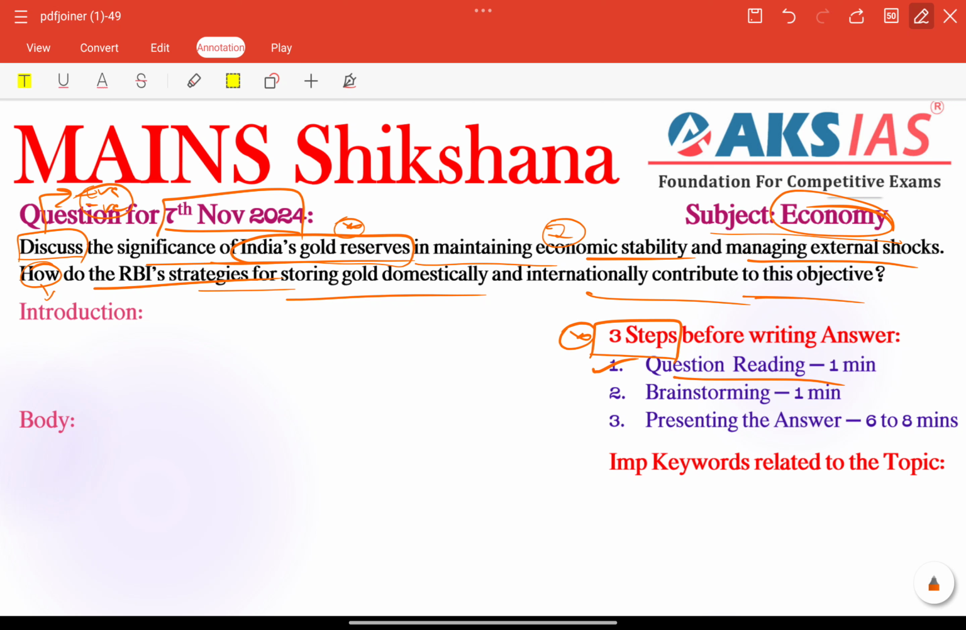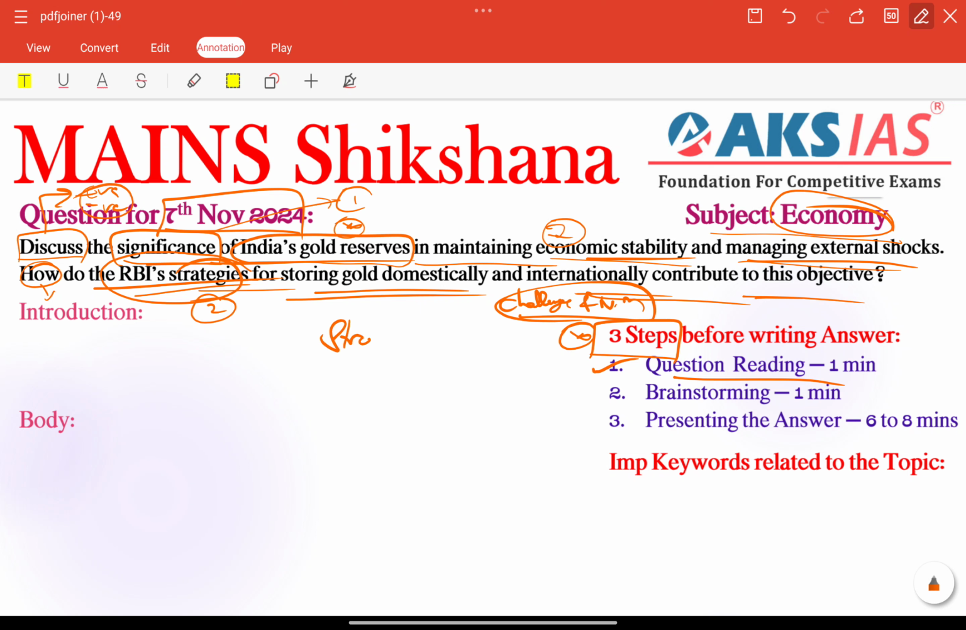So next important thing is keywords. Significance is the first important keyword. Here we need to focus on providing some importance of India's gold reserves in maintaining economic stability and managing external shocks. Next important thing is RBI strategies for storing gold domestically and internationally contributing to this particular objective. RBI strategies is the second important keyword. So finally we need to provide some challenges and also needed measures before conclusion. That's it. We need to add 2 segments here.